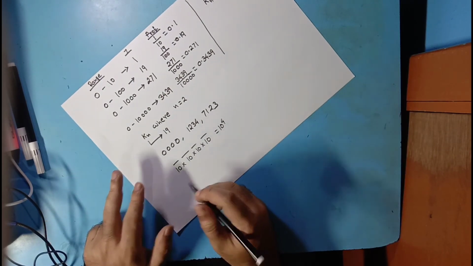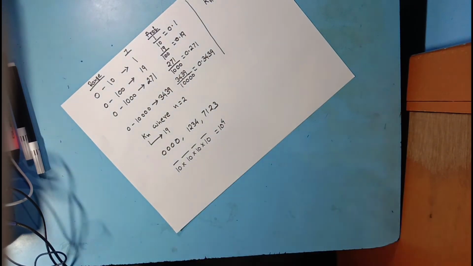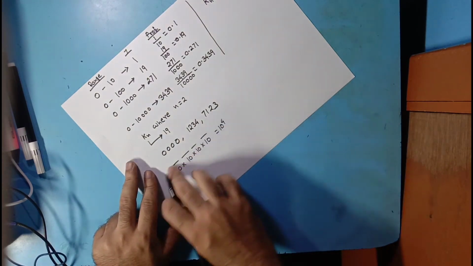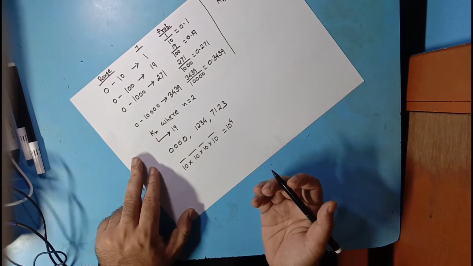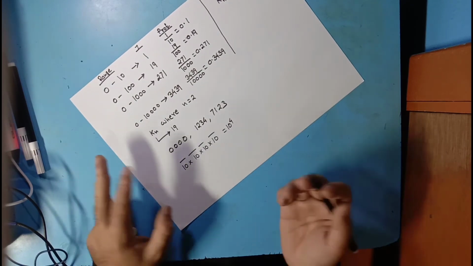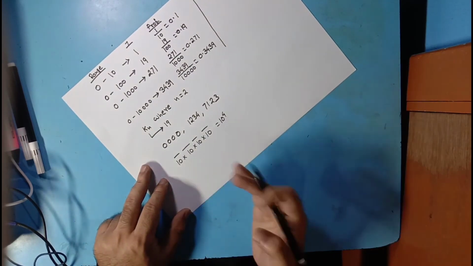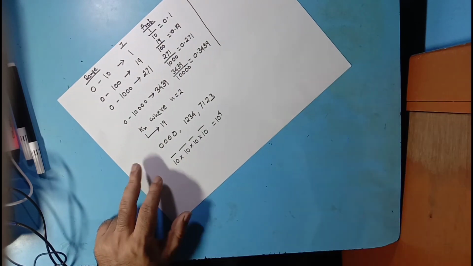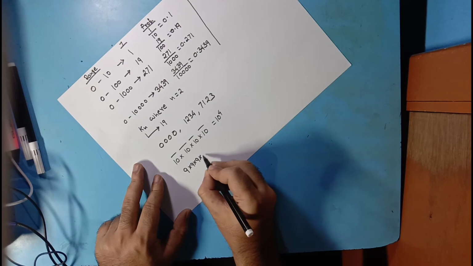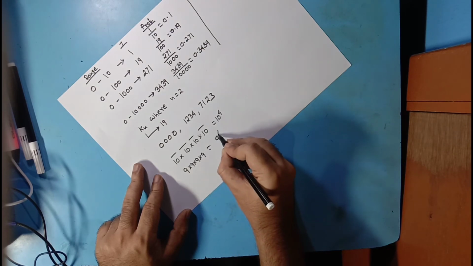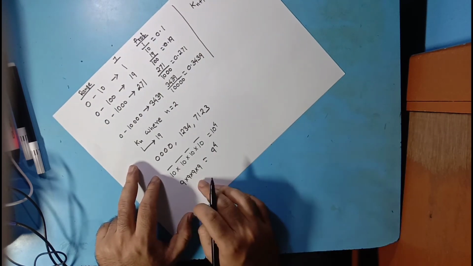Now I want to find how many numbers in the region 10 to the power 4, which is a 4-digit number, do not contain sevens. Obviously it will be very easy to calculate, which is 9 multiplied by 9 multiplied by 9 multiplied by 9, which is basically 9 into 9 into 9 into 9, which gives us 9 to the power 4. So this is for the 4-digit number.